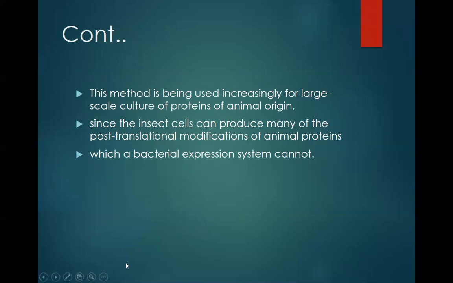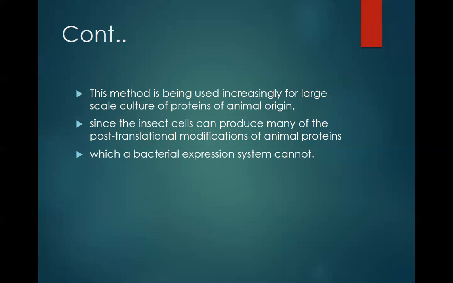This method of overproduction of our protein of interest is used extensively for the large scale culture of proteins, especially of animal origin. Why is it used for proteins of animal origin? That is because these insect cells can produce many of the post-translational modifications of animal proteins. When you use these insect cell lines as the host, they are capable of producing many of the post-translational modifications of animal proteins, so that the proteins produced in this culture system will be functionally active.